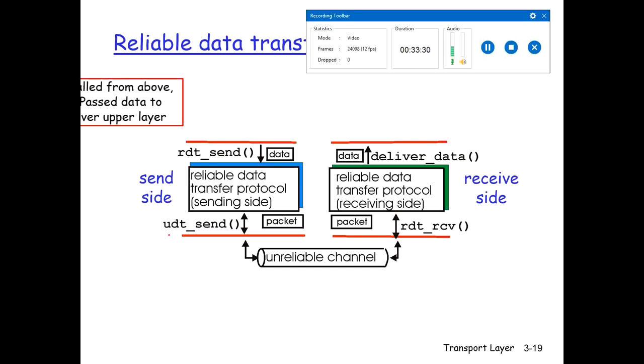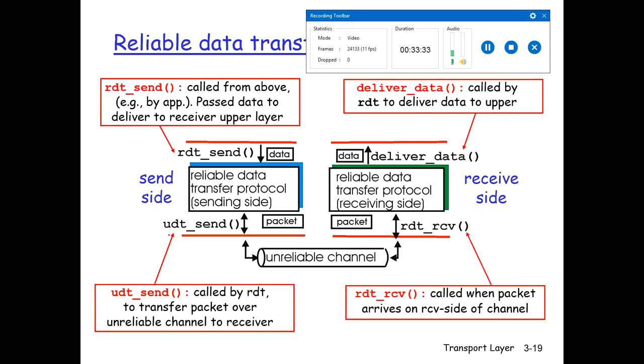Alright, so this is what I explained right now. rdt_send will be called from above, for example by the application, and passes data to be delivered to the receiver's upper layer. udt_send is called by RDT to transfer the packet over the unreliable channel. At the receiver side, rdt_rcv will be called when the packet arrives on the channel, and then deliver_data will be called to deliver the data to the upper layer.